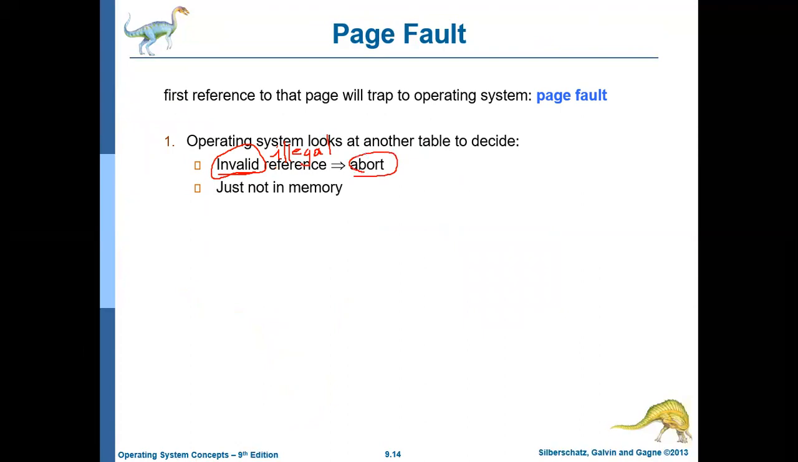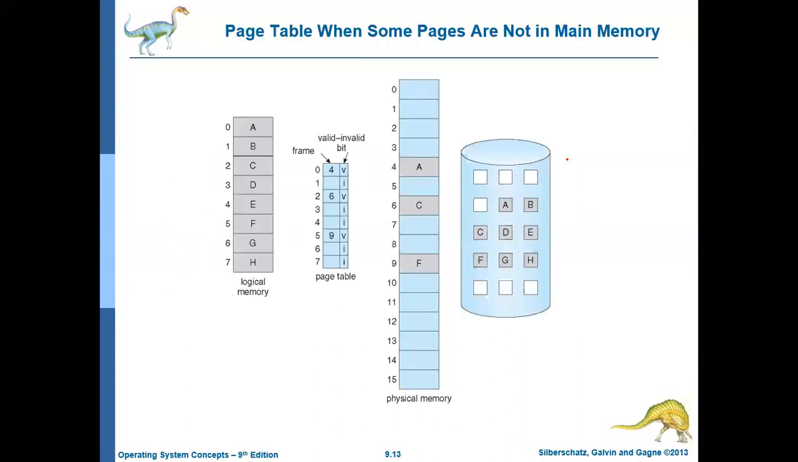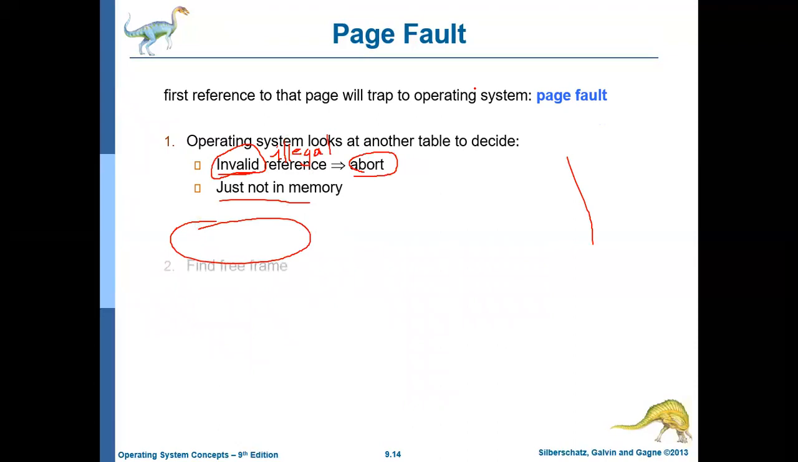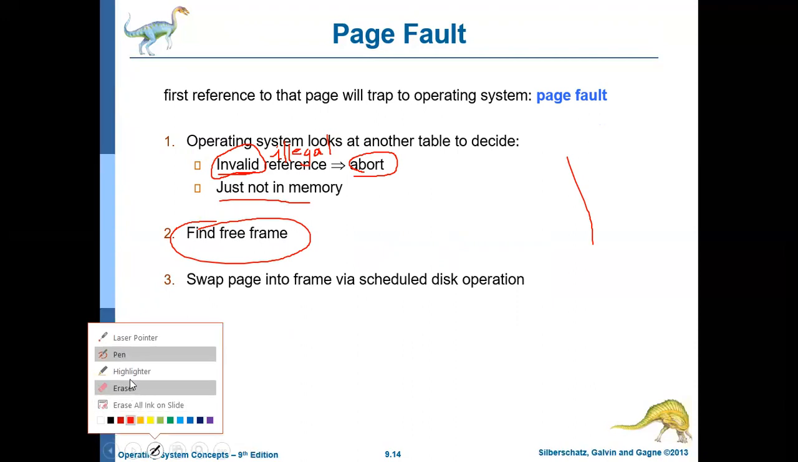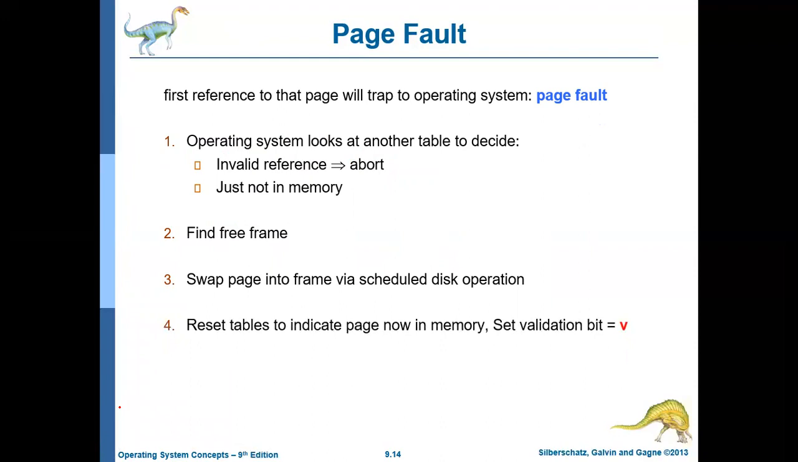If it is not an illegal access, then it means that it is legal. The access is legal, but the page is just not in the memory. Then you should move that to main memory. First find a free frame in the main memory. In the previous diagram, if you see, main memory contains some locations that may be free. Identify the free frame, and then swap the page into the free frame from the hard disk. Reset the table entry, that is, set the validation bit to V. And once again restart that particular instruction.